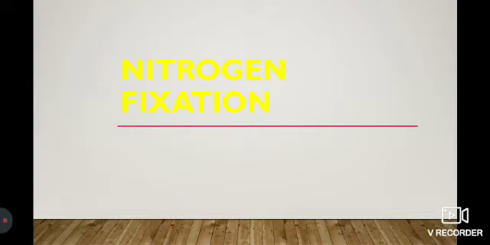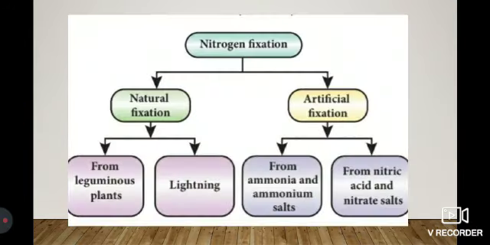The conversion of atmospheric nitrogen into useful nitrogen compounds such as nitrate is known as nitrogen fixation. That means atmospheric nitrogen is converted into nitrate. Nitrogen fixation is carried out by two methods. The first one is the natural fixation method and the second one is the artificial fixation method.